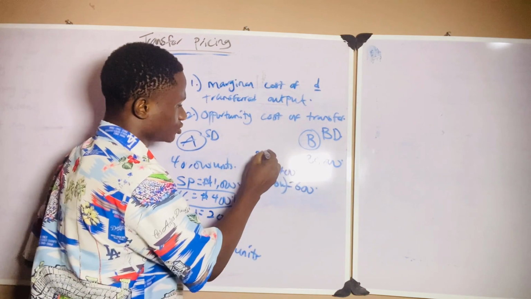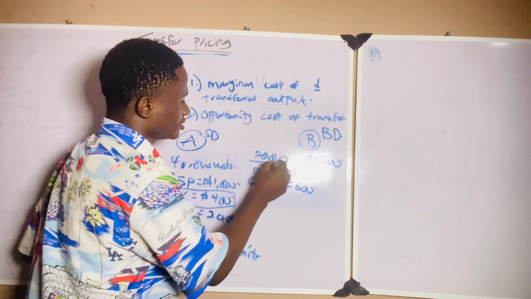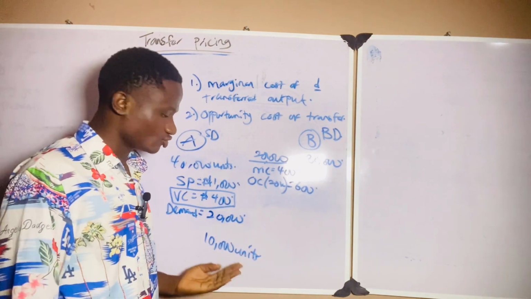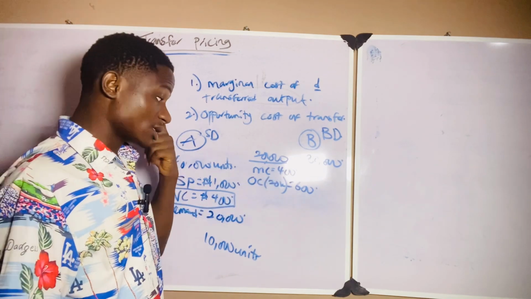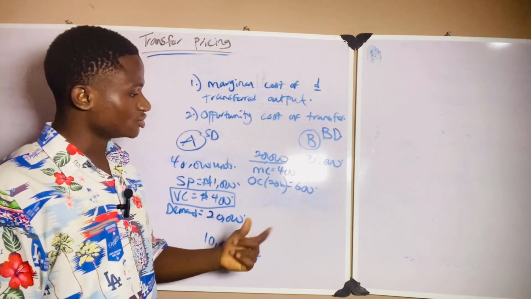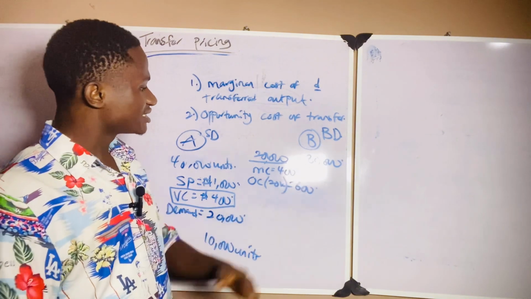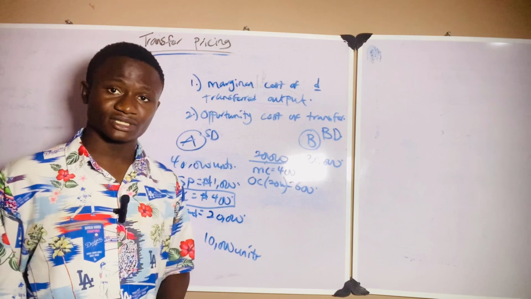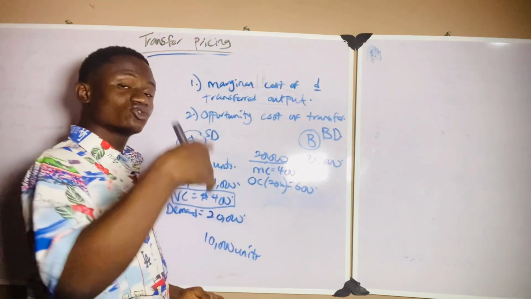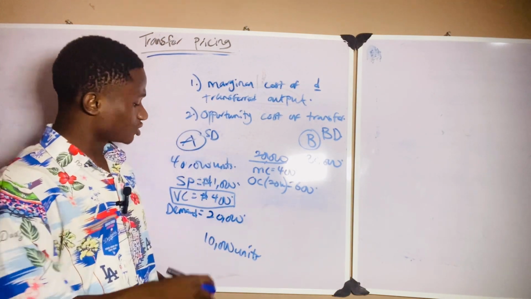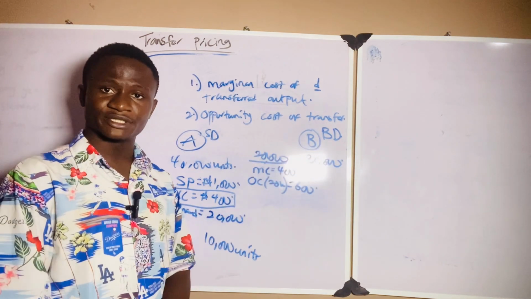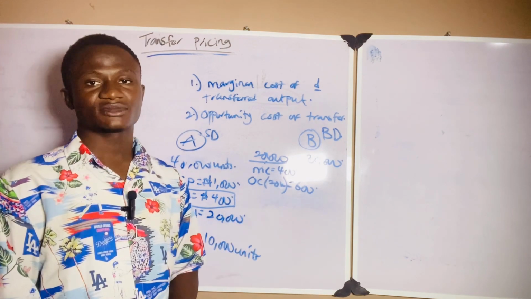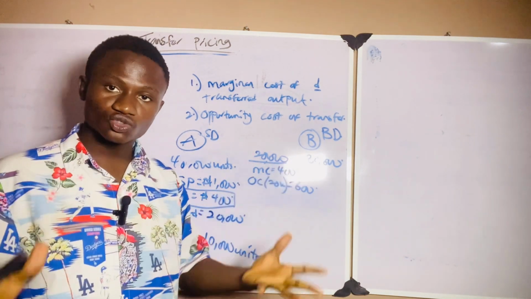So for the first 20,000 units, I'm going to sell them with the opportunity cost relating to it. Marginal cost is 400 naira. Opportunity cost of selling the 20,000 units is 600 naira. But for the remaining 10,000 units, there's no opportunity cost on it, because A can only sell 20,000 to external consumers, and out of that 20,000, it is selling to division B already. So the opportunity cost on the 20,000 units sold to division B is what? 600 naira for the whole 20,000 units.